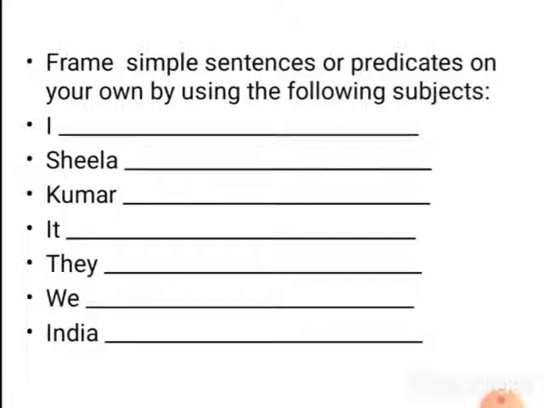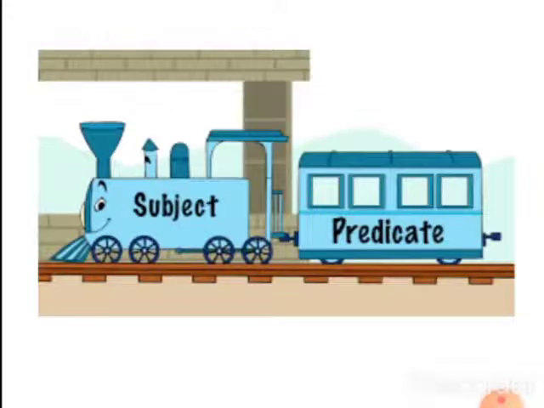Right? Now, next slide. Now we are going to see what a sentence possesses or what it contains. Actually, a sentence is made up of a subject and a predicate. Just look at this picture. For running a train, which one is more important? Yes, the engine is the most important thing to run a train, right? Like that, in the sentence also, the subject plays a major role.